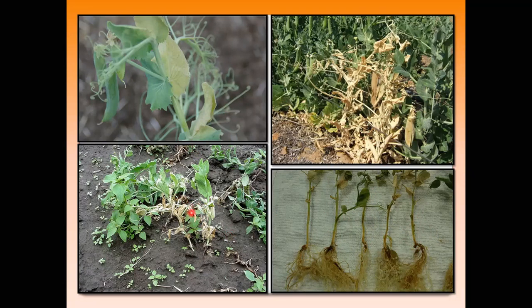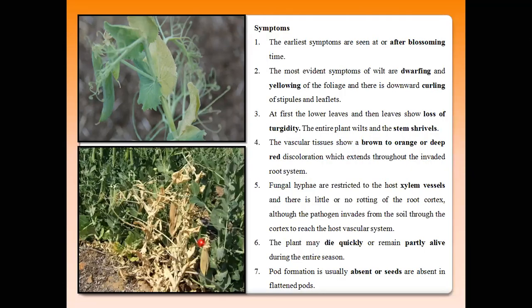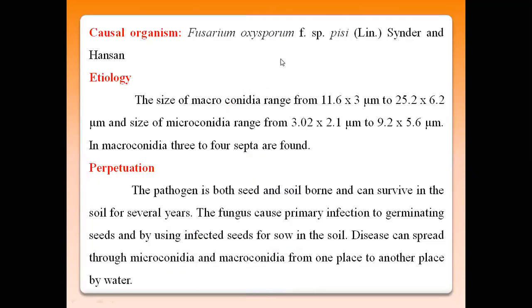Infected plants may or may not develop pods. If the infection is seen in the early growth stage of pea plants, they cannot develop pods. The causal organism is Fusarium oxysporum forma specialis pisi.